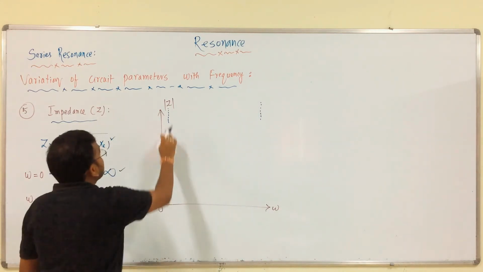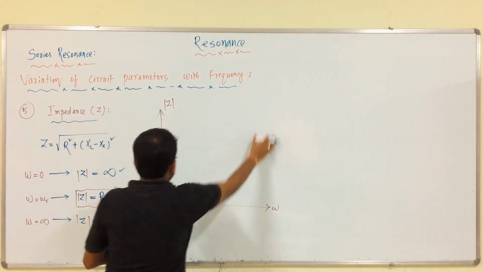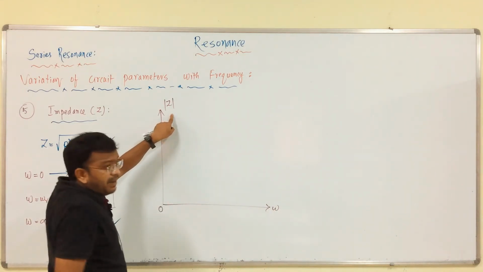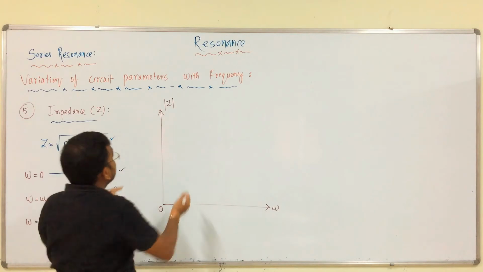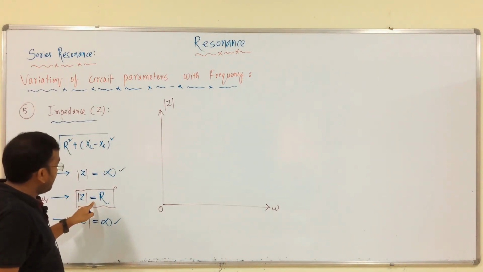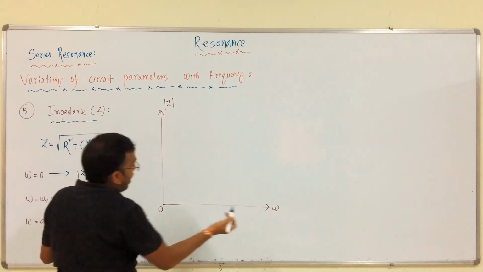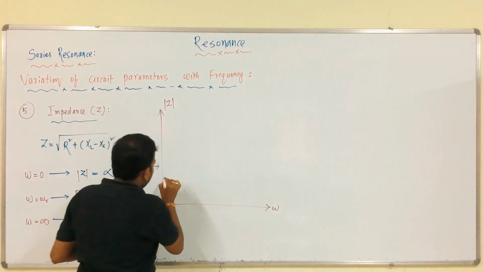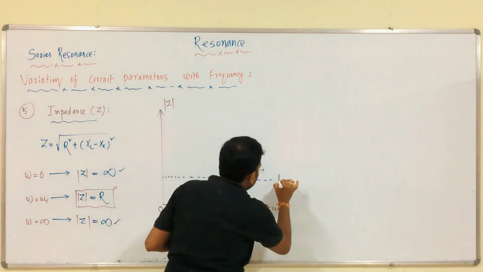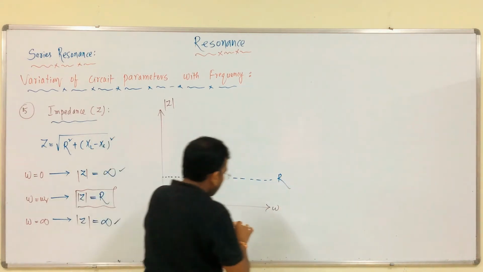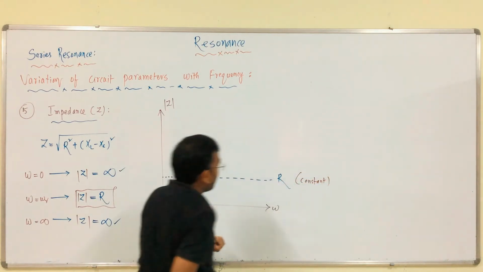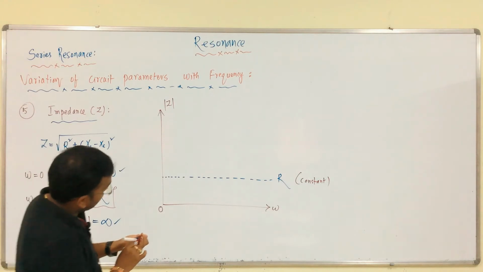So, when it is at 0 or at infinite, we have the impedance as infinite. Then, when omega is equal to omega r, what is the value of impedance? That is R only. We all know the resistance R is constant. It is independent of frequency.